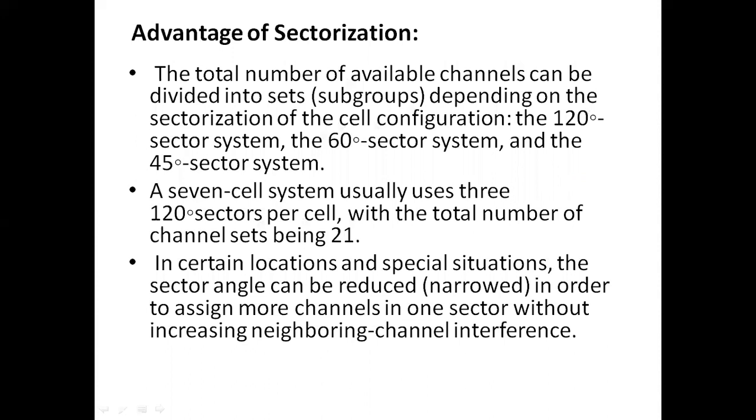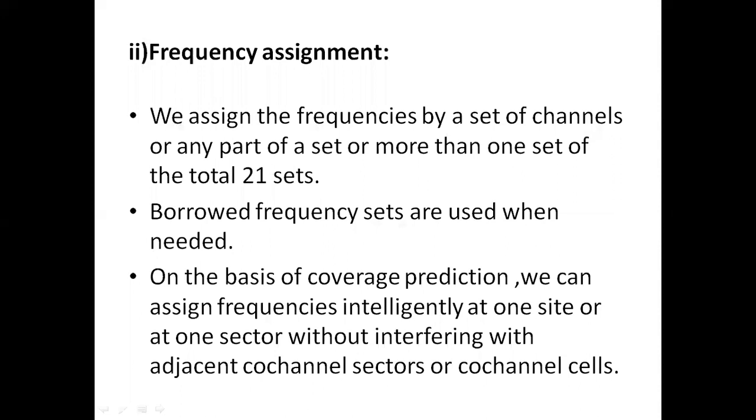And the next method is frequency assignment. So we assign the frequencies where a set of channels, or any part of a set, or more than one set of the total 21 sets. Already we know from the frequency management chart, we have 21 sets of frequencies for system A as well as for system B. So we can assign one set, or more than one set, or the total number of 21 sets to the cells.